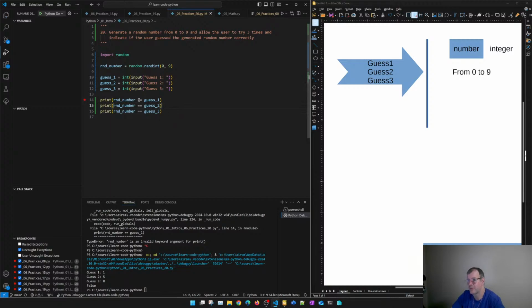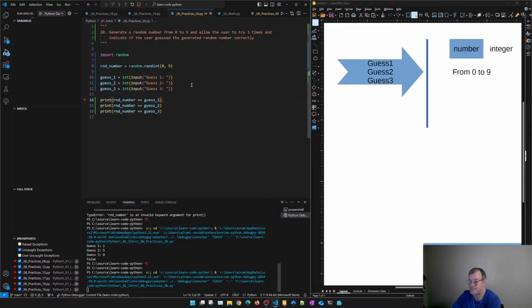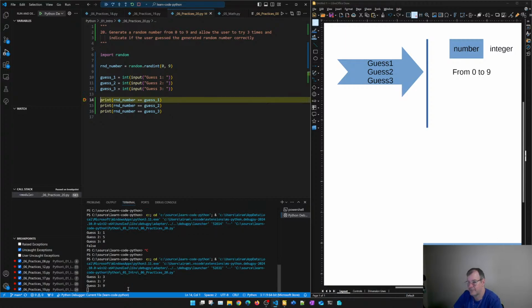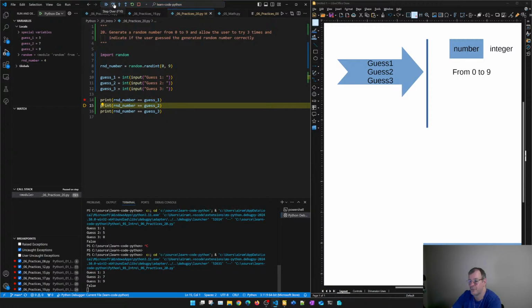So now let's put a breakpoint and run it. So let's put the guess 1 be like 3, 7, and 9. What we're doing here, let's look at those variables. The guess number is 4. So we already know that none of them will be true. So what happened? Next line, we will print false.